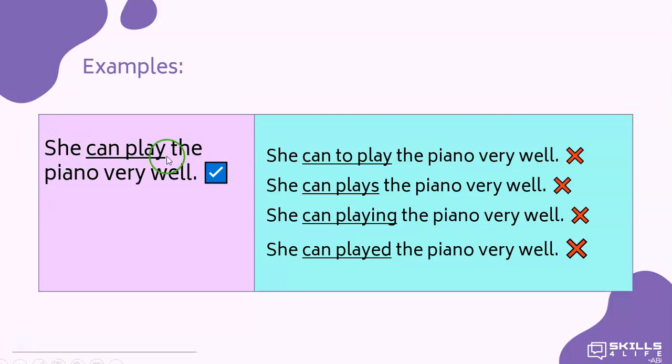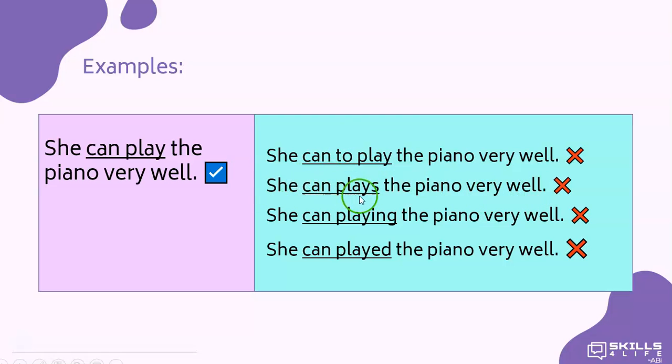She can play the piano very well. In this sentence, we are using can, the auxiliary verb can. Let's see how you don't have to say it. She can to play the piano very well. Remember, you have to omit the to before the main verb. She can play the piano very well.